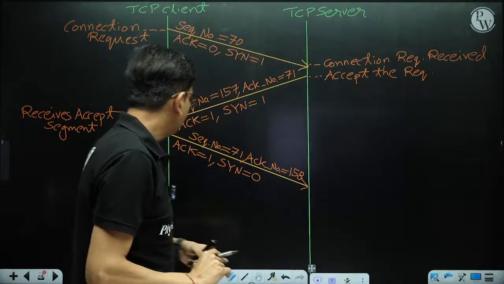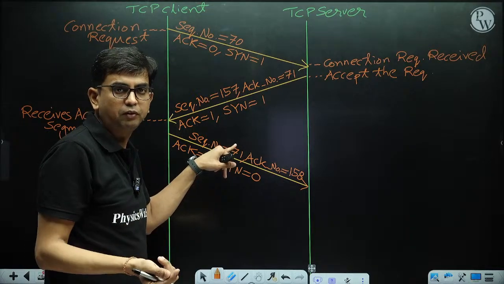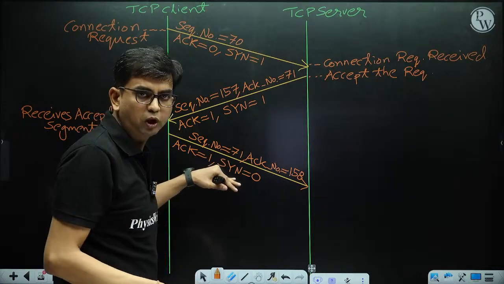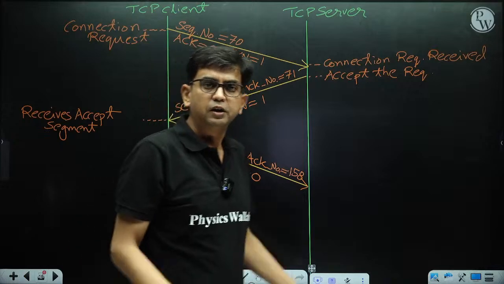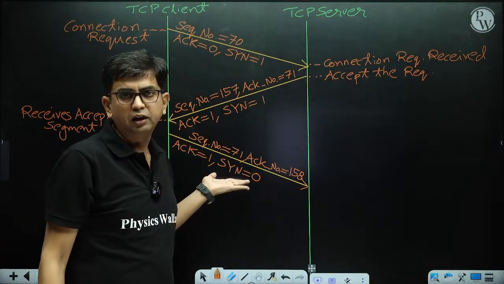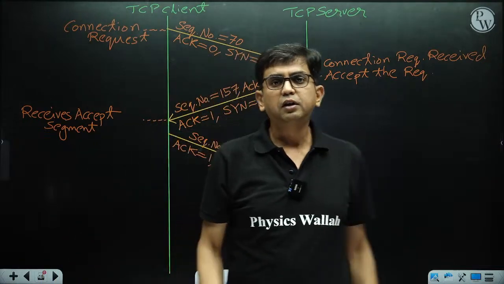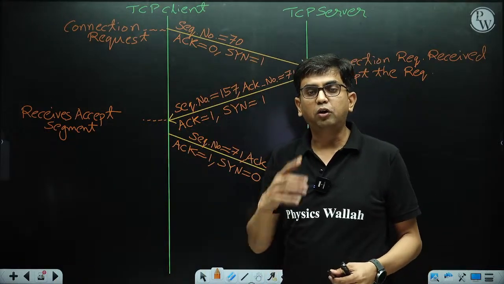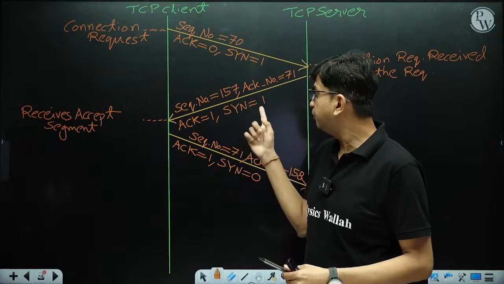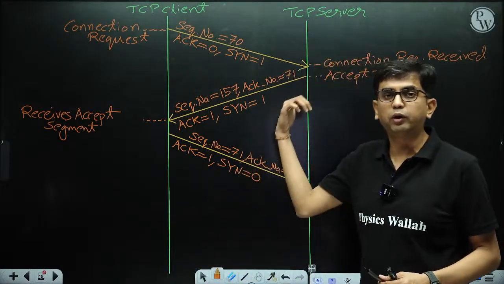So like this, 71 is the first byte sequence number of the first segment. If you want to keep data, then it's okay. If you don't want to, you can start sending later. But the protocol says do not send acknowledgement only, send acknowledgement with data. But you are not allowed to send any data when the SYN flag is on.